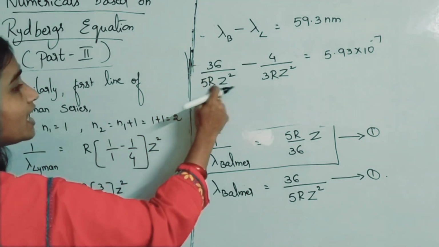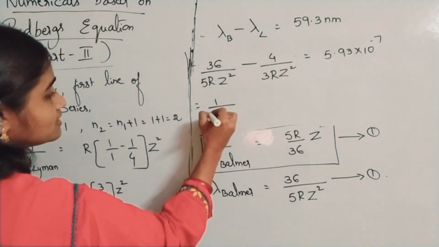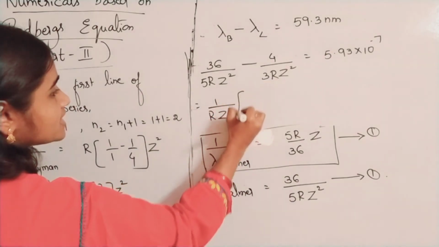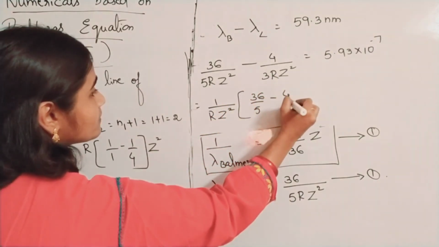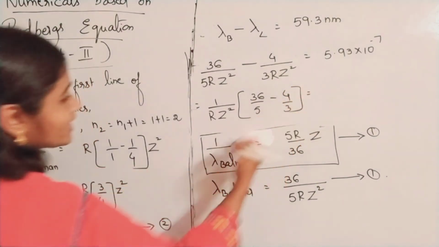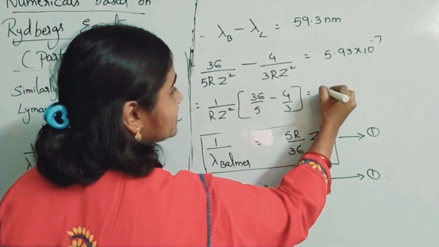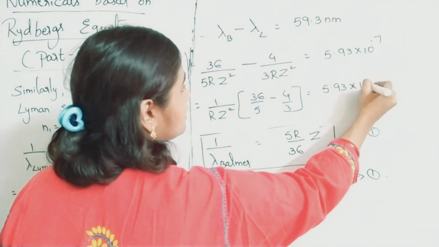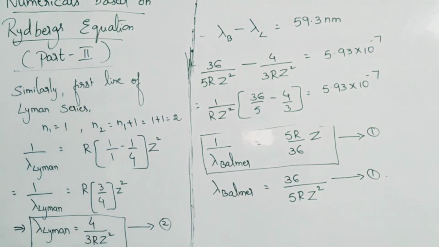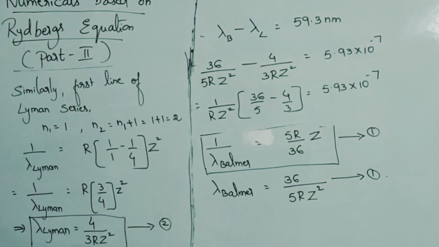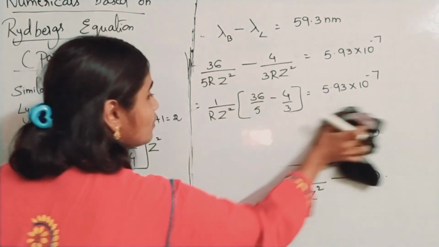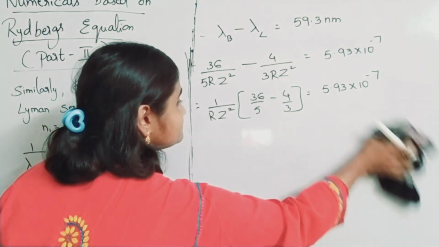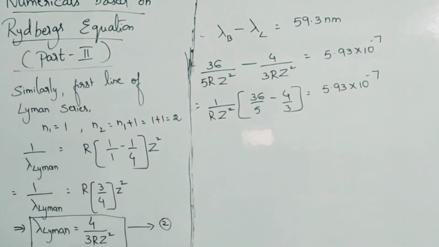Here 1 by R Z square, I will take as common. So 36 by 5 minus 4 by 3 inside the bracket, and that side we write 5.93 into 10 to the power of minus 7. 59.3 nanometers can be written like that also. You have to find the value of Z.